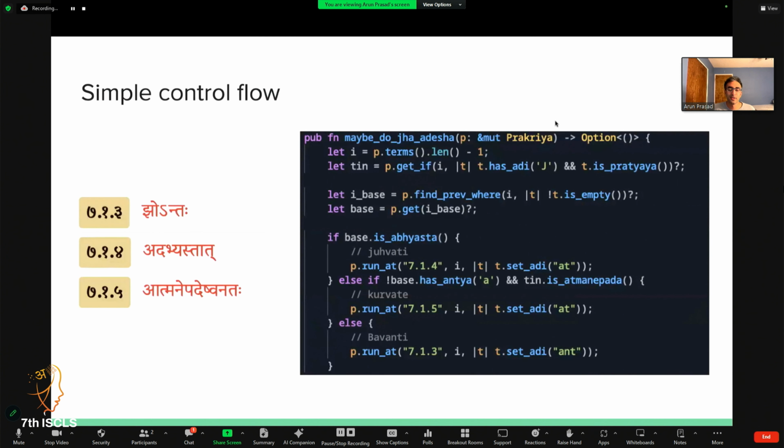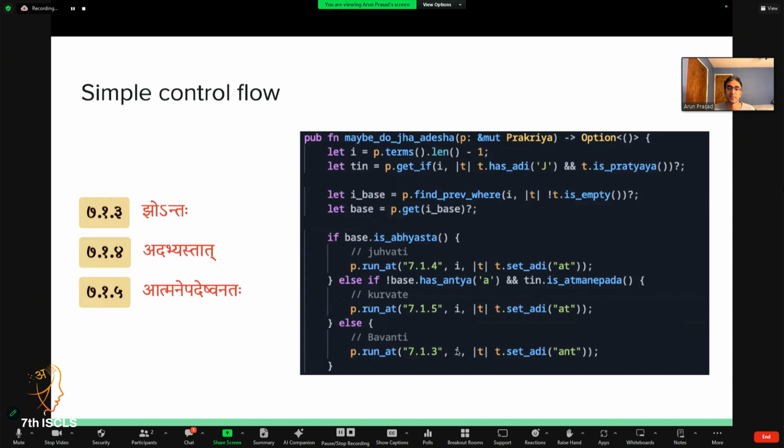I also adopted a simple control flow, again taking inspiration from Sanskrit verbs. So I said earlier that I have no explicit model of conflict resolution in rules. What I do instead is just a very simple ordering. So here's an example of 3 rules on the left: jholantaha, adabhyastat, atmanepadeshvanataha. Here I order them explicitly with simple if, else checks.